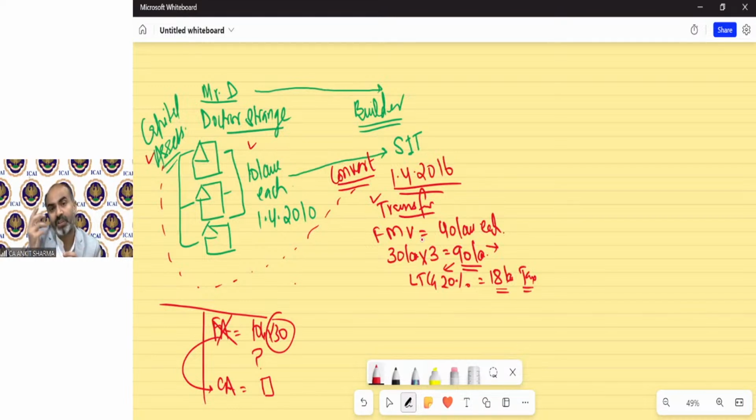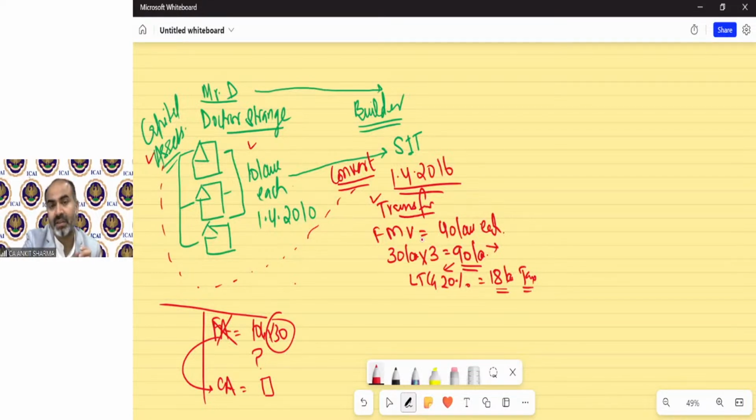But suppose income tax comes to your house now and asks you to pay almost 20 lakh rupees as tax, 18 lakh rupees. You will say, I do not have money. Income tax says, how? You have money. You have 90 lakh rupees profit according to us, because you have converted your capital asset into stock. And for this purpose, we have made the provision that it is a capital gain and you have to pay tax of 20 or 18 lakh rupees. Dr. Strange says it is not possible for me to pay because I do not have any real cash flow of money yet. So income tax understood this.